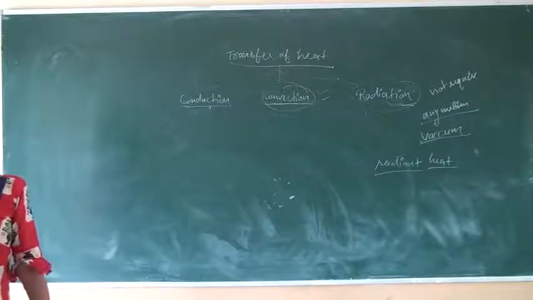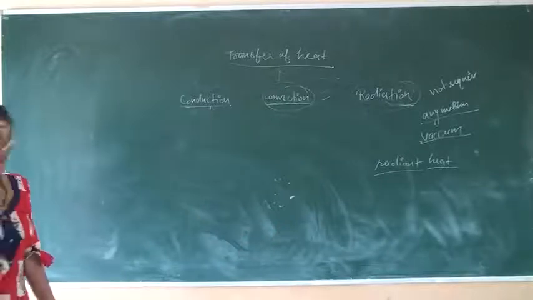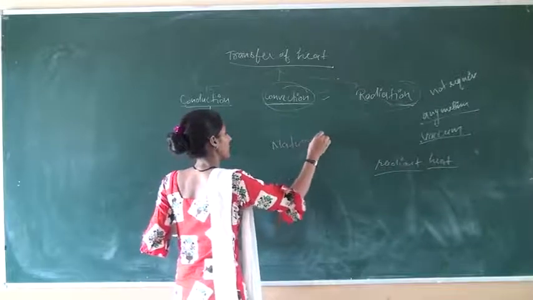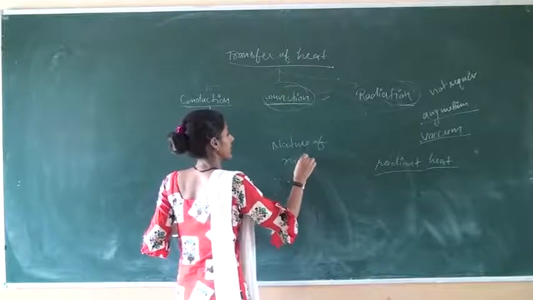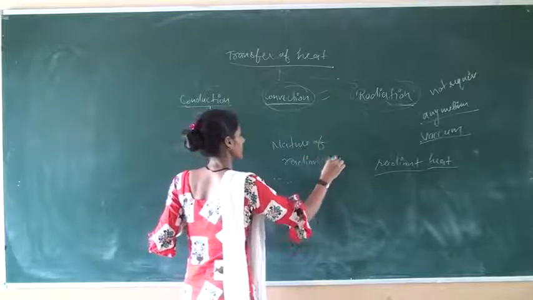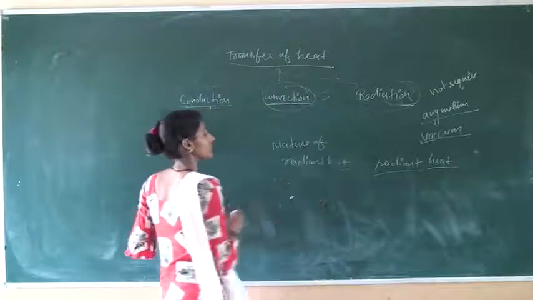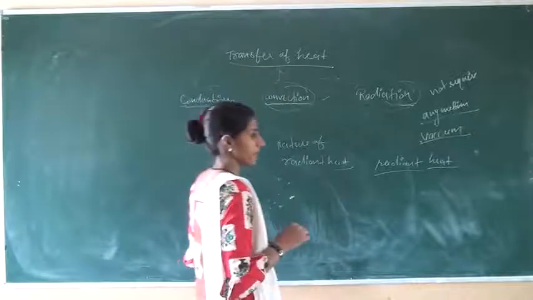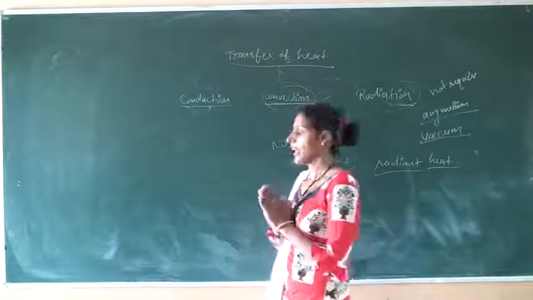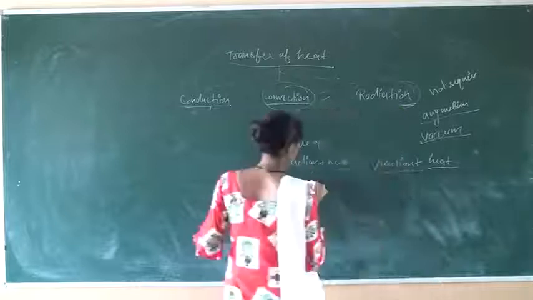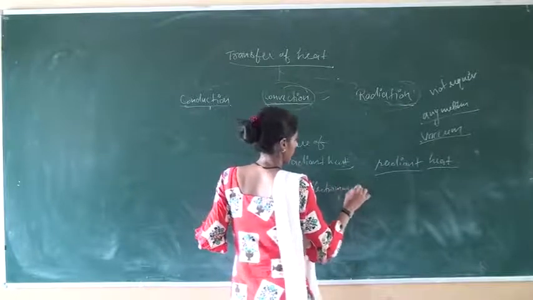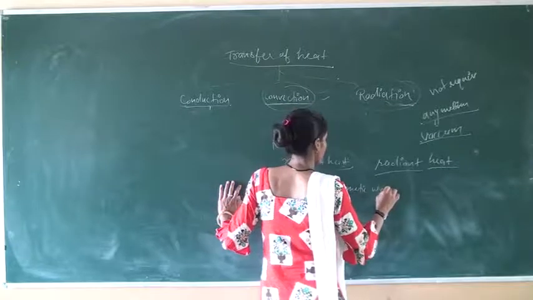Okay. Nature of radiant heat, and the properties. Heat energy is transferred in the form of EM waves, that is electromagnetic waves.